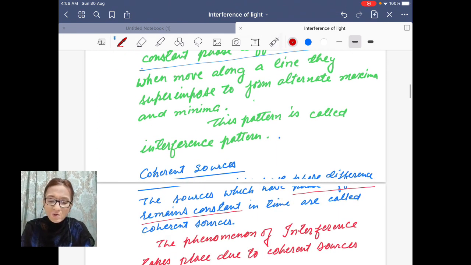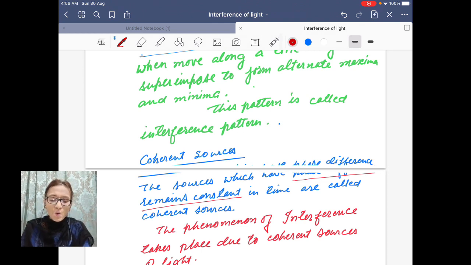What is a coherent source? Coherent sources are those sources which emit light or any wave with a phase difference constant in time. Suppose they have an initial phase difference of pi by 2. So in time also they should have a phase difference of pi by 2. This phase difference should not change.